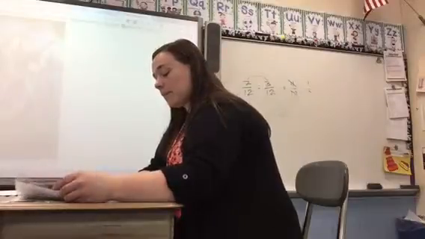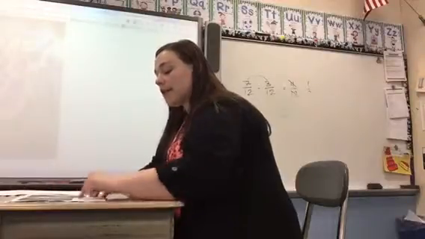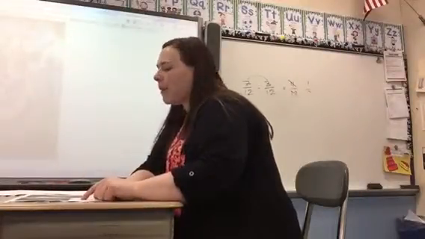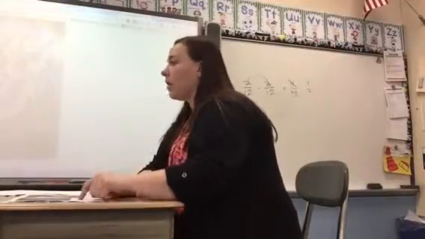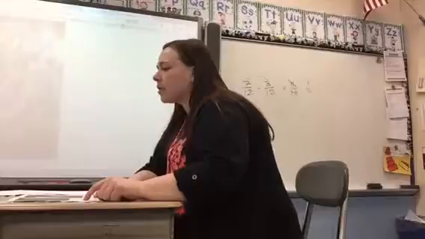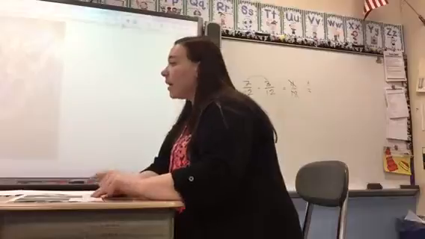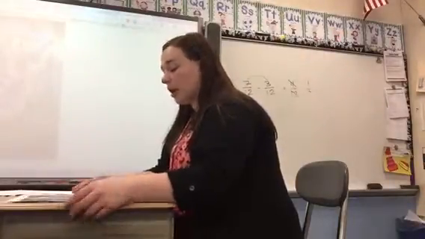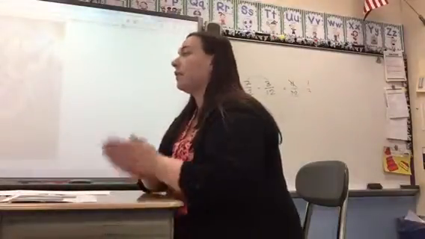Spring. Spring comes. Ice and snow melt and rain falls. The sun shines. New leaves grow on the trees. All right, let's look at that little part again. So we see spring comes. What punctuation do we see there? Period. And we know we come to a stop, right? So spring comes. And take a moment. Then what do you see? You see ice and snow melt. And do you know what that little punctuation mark is there? Comma. A comma, so you have to pause. Ice and snow melt and rain falls. The sun shines. The leaves grow on the trees. So we make sure we full stop at the period and we pause at the comma.